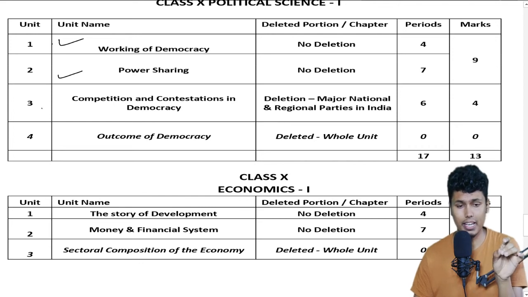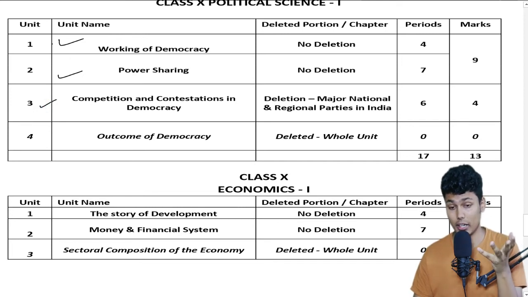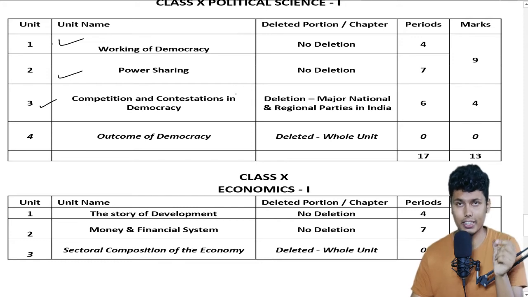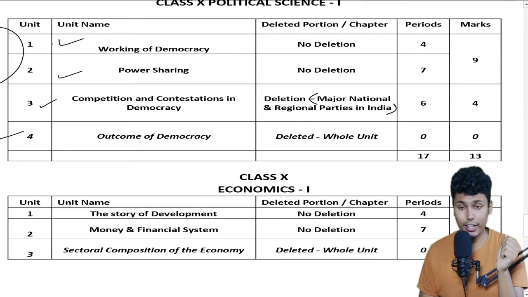In chapter number 3, competition and contestation in democracy, some portion is deleted, that is the topic major national and regional parties in India. And chapter number 4, outcome of democracy, the whole unit is deleted. So only one topic is deleted from chapter number 3, and nothing is deleted from chapters 1 and 2. That's all for political science.